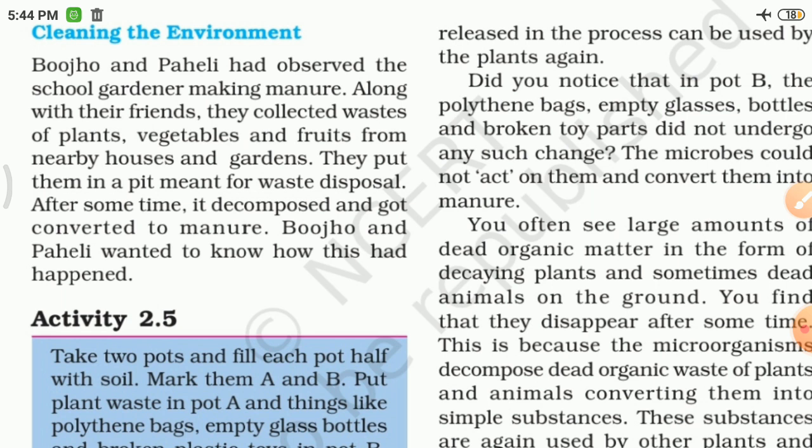Bujo and Paheli wanted to know how this had happened.